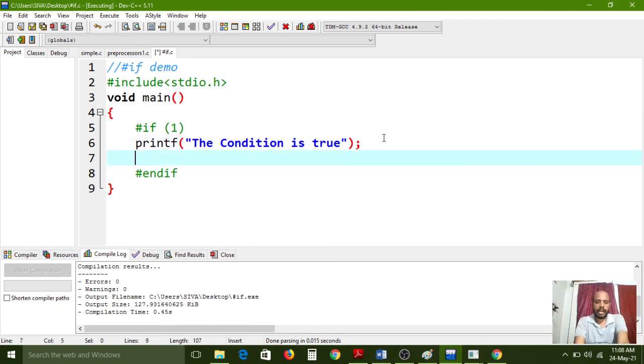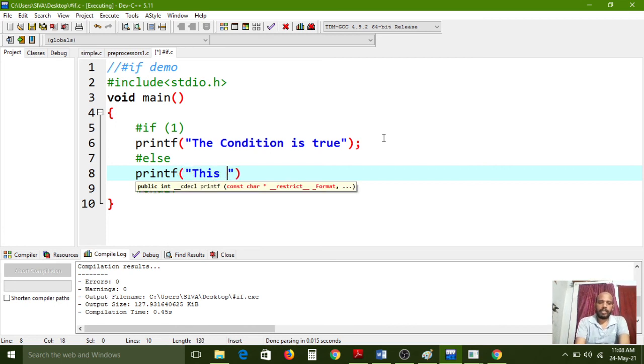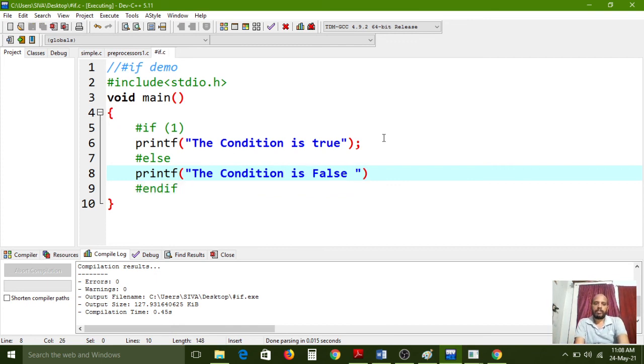Okay, and one more thing, the else process is also there. #else, printf "the condition is false". Now I am saving this one.